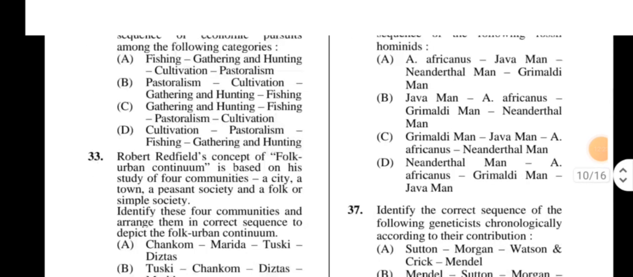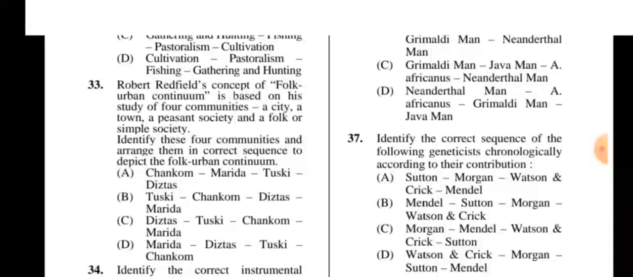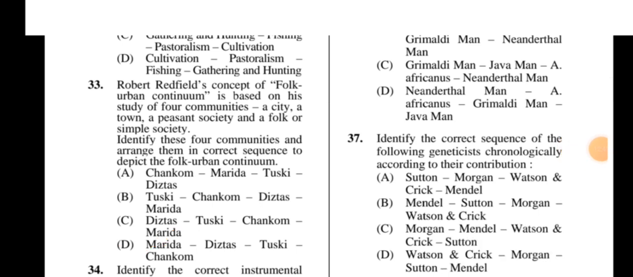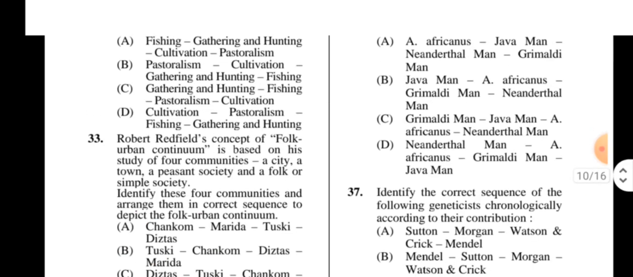Next, 33. Robert Redfield's concept of the folk-urban continuum is based on his study of four communities: a city, a town, a peasant society, and the folk or simple society. Identify these four communities and arrange them in the correct sequence to depict the continuum. So here the right option is option D. Next, 34.